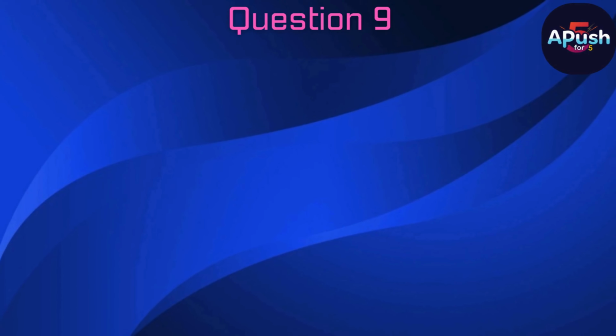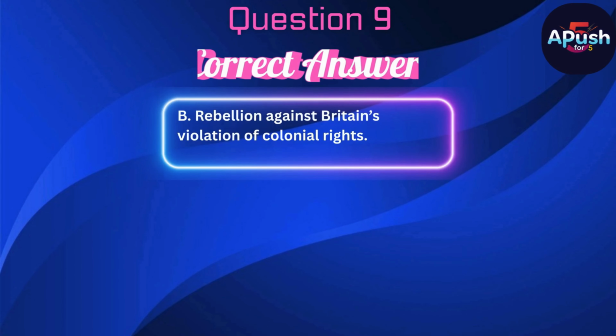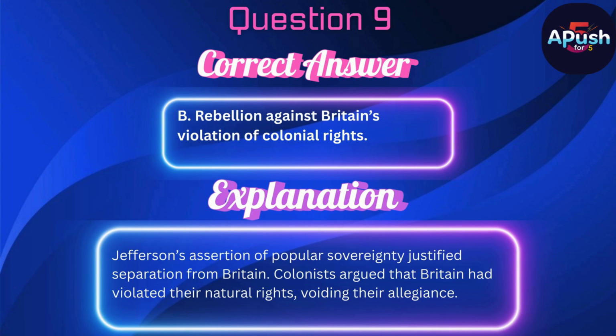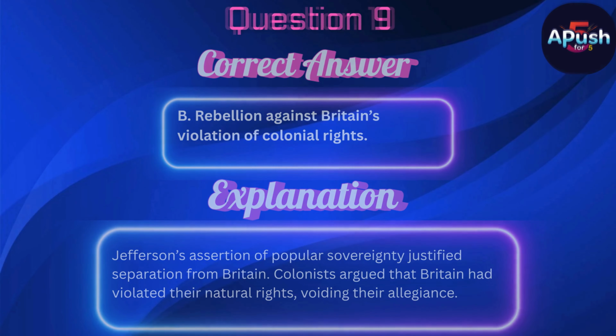The correct answer is B. Rebellion against Britain's violation of colonial rights. Jefferson's assertion of popular sovereignty justified separation from Britain. Colonists argued that Britain had violated their natural rights, voiding their allegiance.